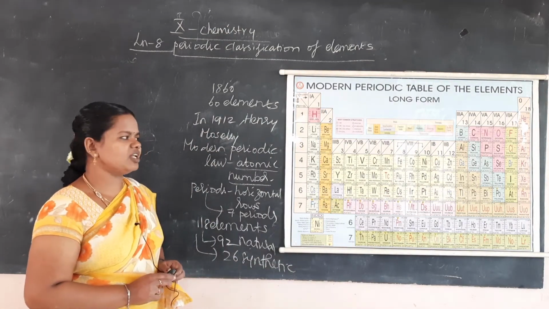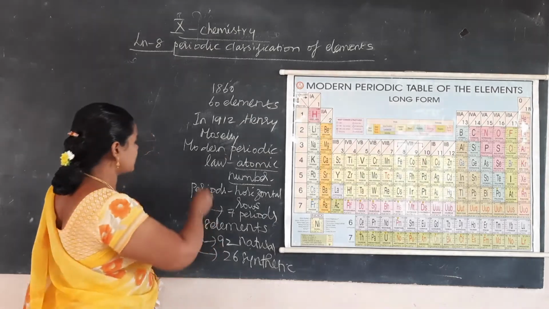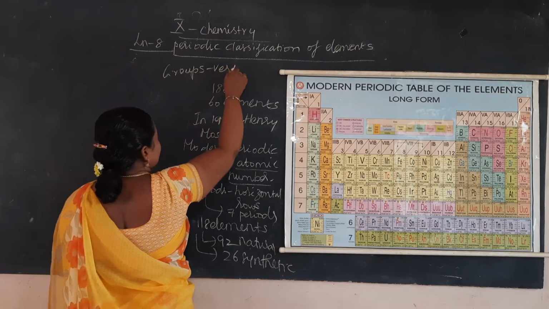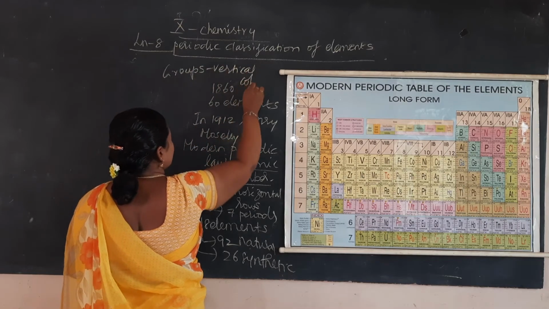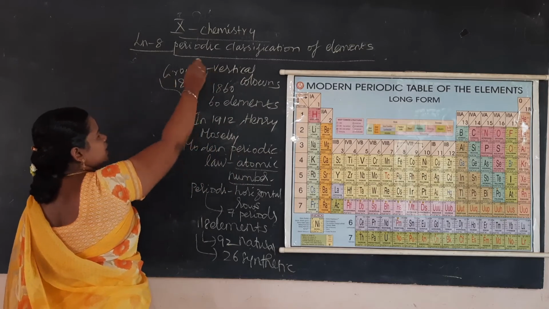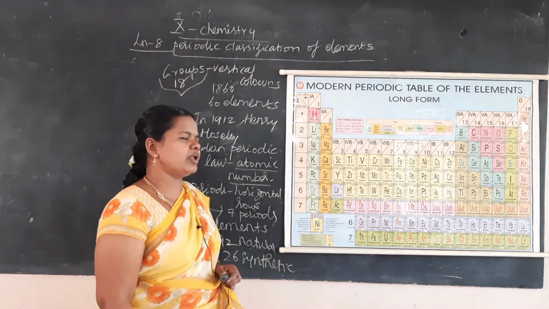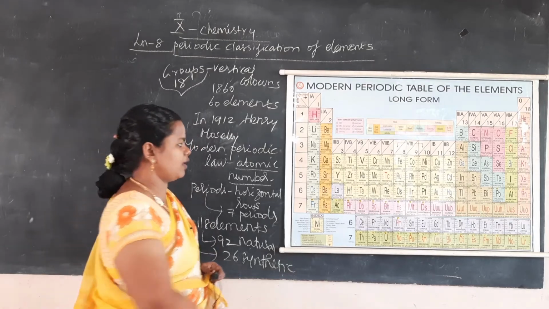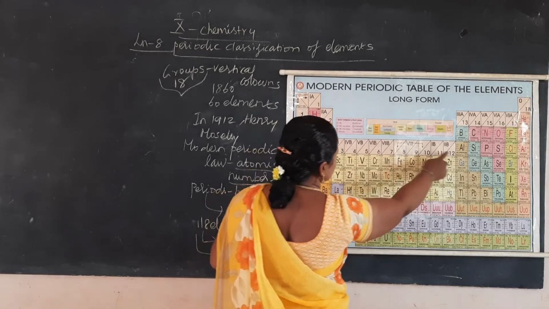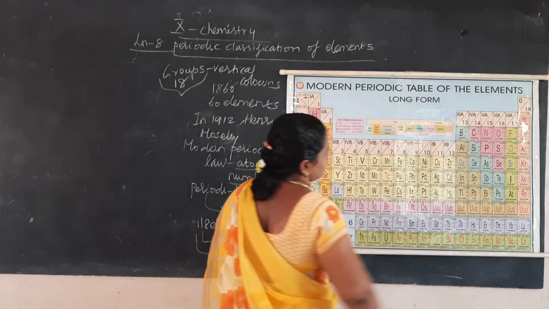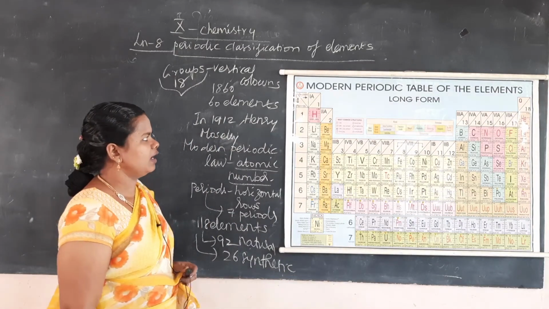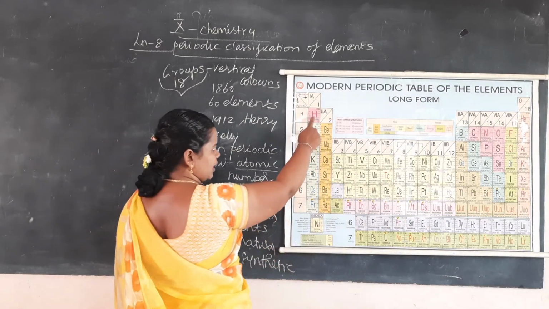Now we'll see the features of groups. Vertical columns are called groups. How many groups are there? 18 groups are there: 1, 2, then 3 to 12, then 13 to 18. So totally there are 7 periods and 18 groups.